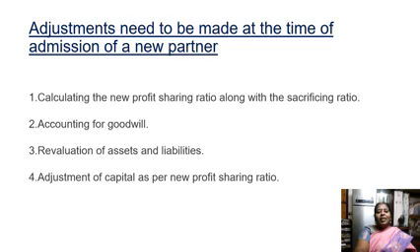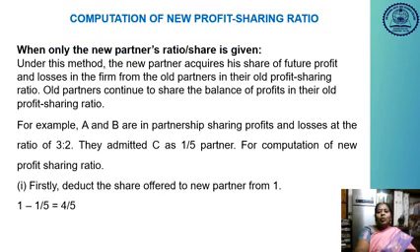And if there is any revaluation profit or loss, it should be transferred to the old partners in the old ratio. Then they are going to bring in the capital of the new partner as per the new profit sharing ratio. So these are all the adjustments we have to consider while admitting a new partner.